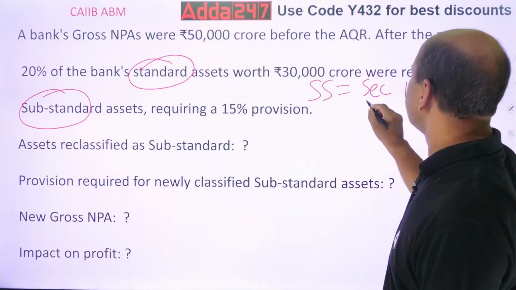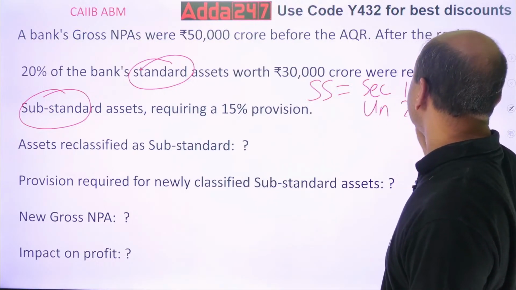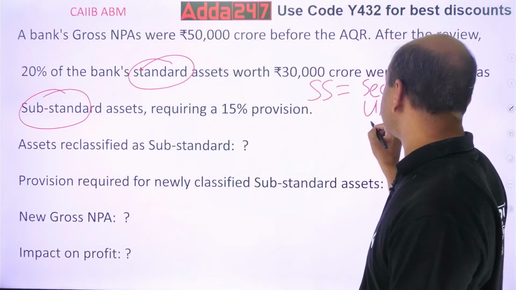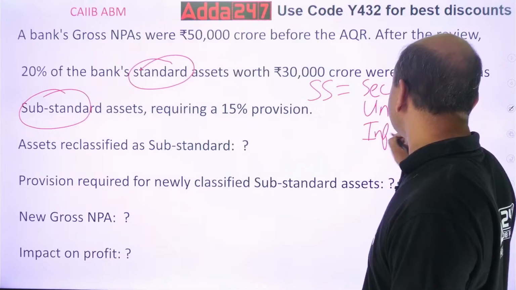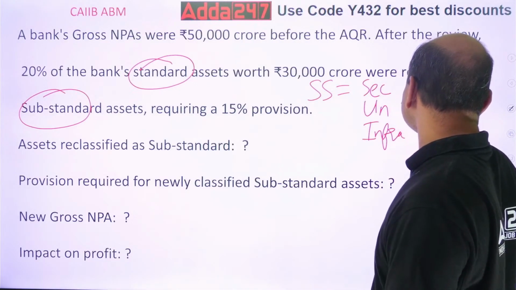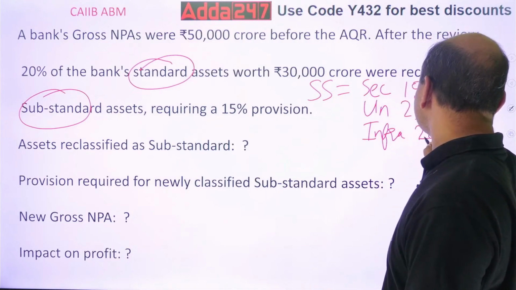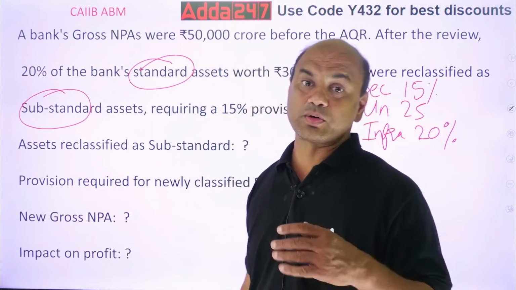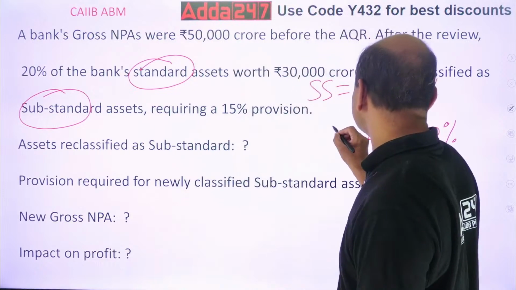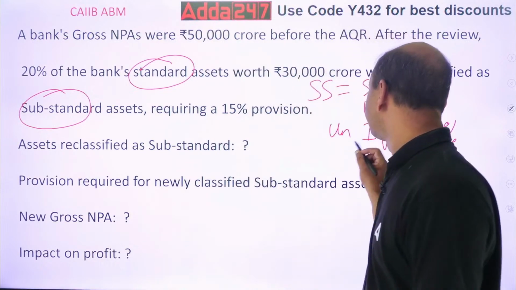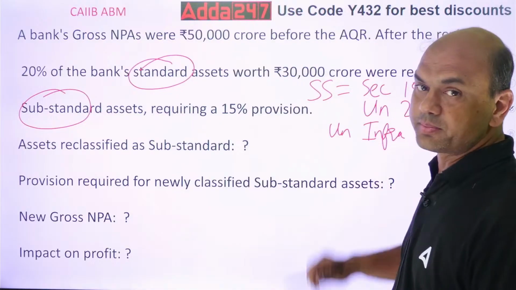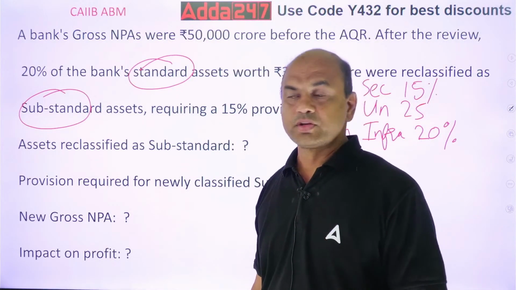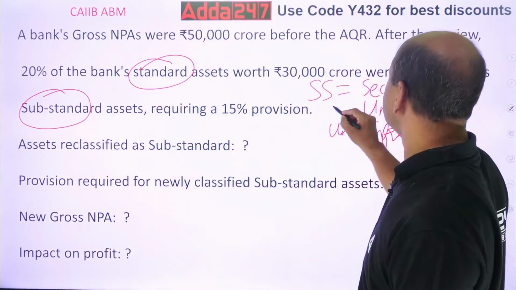For unsecured it is 25%. And the third one is infra: if it is infra, then it is 20%. Infra unsecured is 20%, not 25%, but that is specifically for infra. So now it's given 15%, so these will be secured.